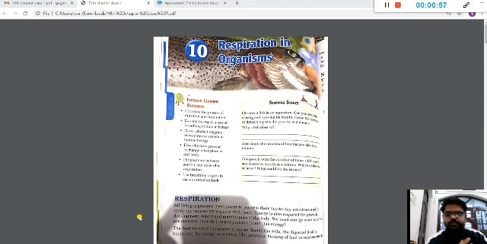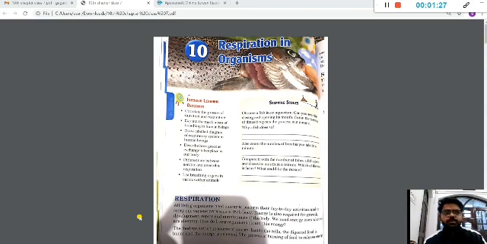As far as respiration is concerned, people have a misconception. Even till now, you would be thinking of it as breathing in oxygen and giving out carbon dioxide. That is not respiration. Respiration is a complex process which involves the extraction of energy from the food that we have taken, with the help of oxygen that we are taking into our body. So if someone asks you what is respiration, it is a complex process which helps in the extraction of energy from the food that we had digested with the help of oxygen.